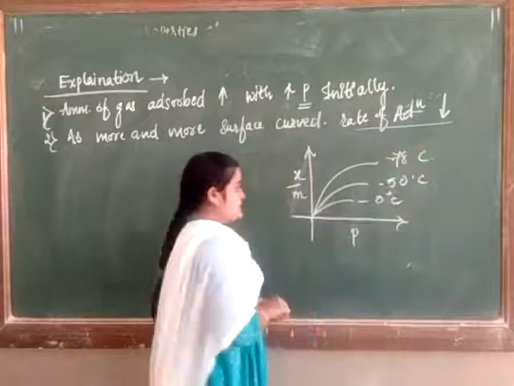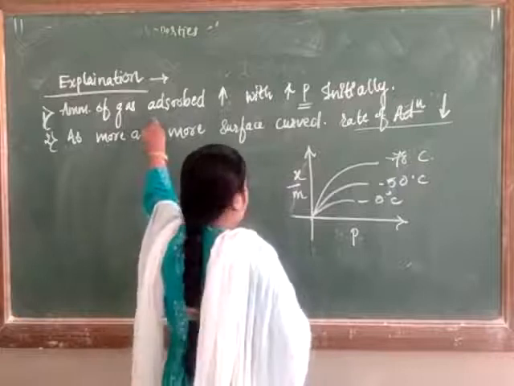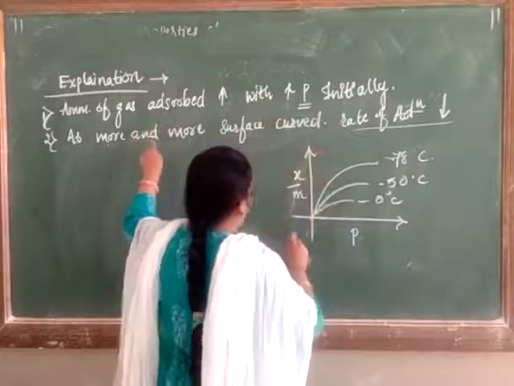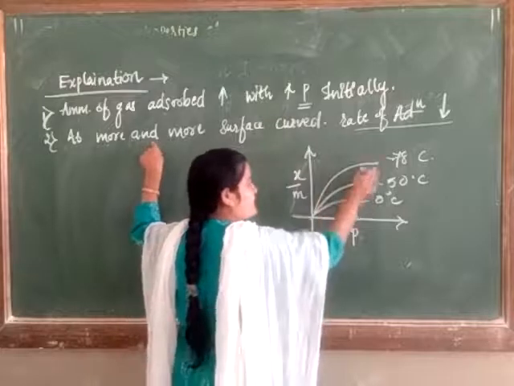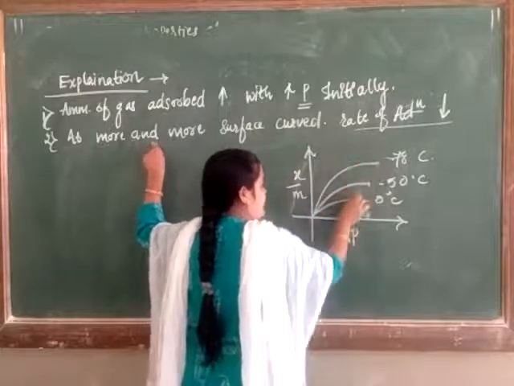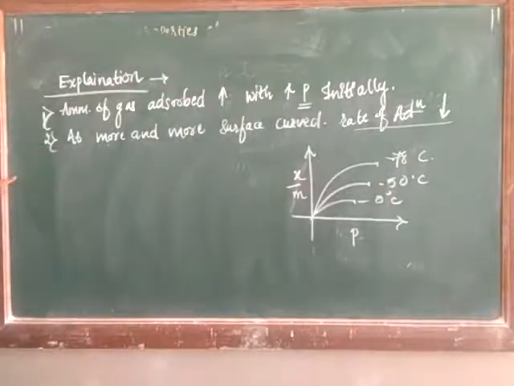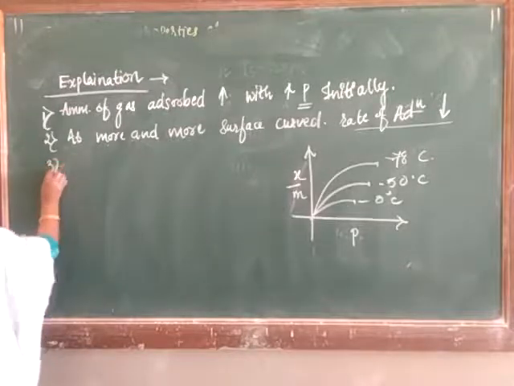What we saw first: the amount of gas adsorbed increases as the pressure increases initially. Then, as more and more surface is covered, the rate of adsorption decreases. Now the third point is that at high pressure the graph becomes parallel to the x-axis.